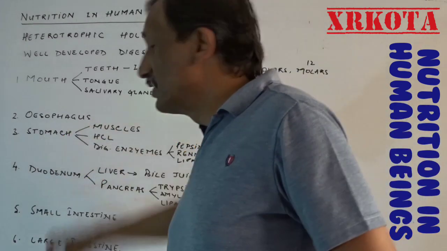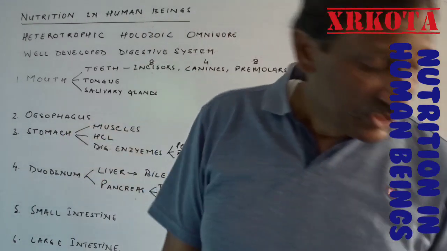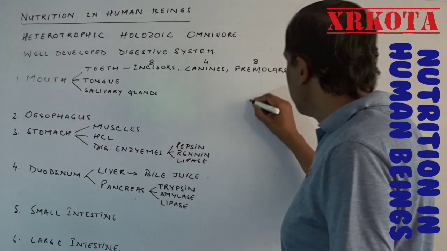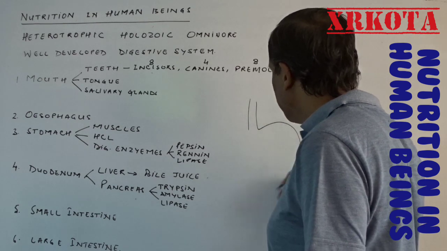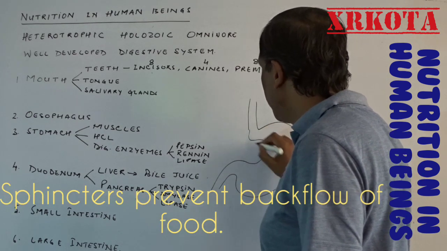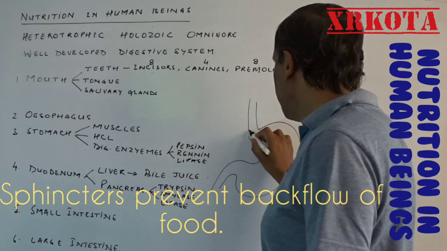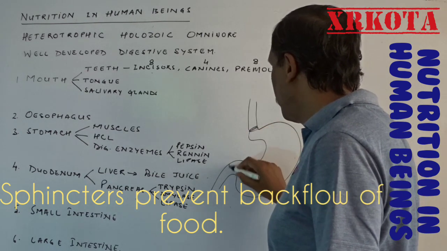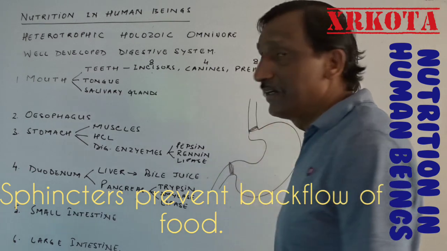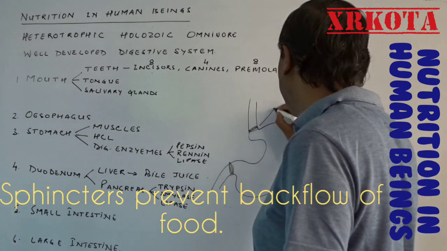Next to the esophagus is the stomach. The stomach is a J-shaped muscular organ. Suppose this is the esophagus and this is the stomach. The stomach is actually made up of muscles, and it has 3 types of muscles: circular, longitudinal and oblique muscles. Here there is a set of circular muscles which act as valves,